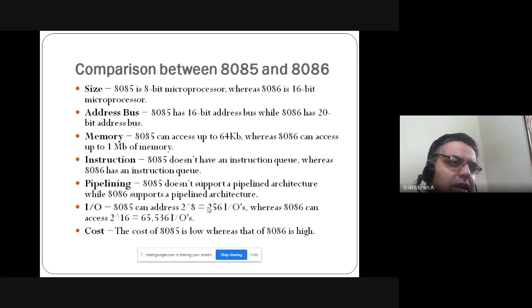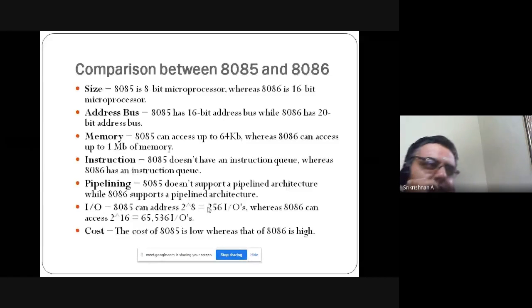Next, pipelining. This concept is called pipelining, where while one instruction is being executed, another instruction will start executing. This is very much there in 8086 and now probably in high-end processors. In 8085, sadly, it is not there at all.